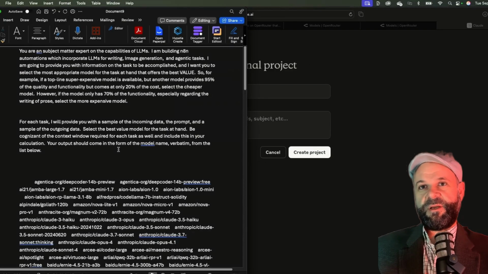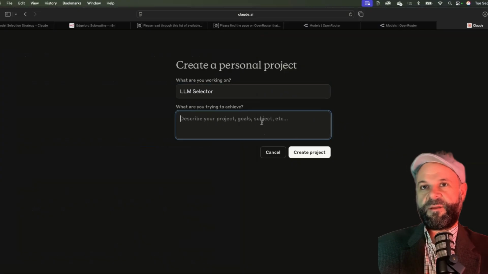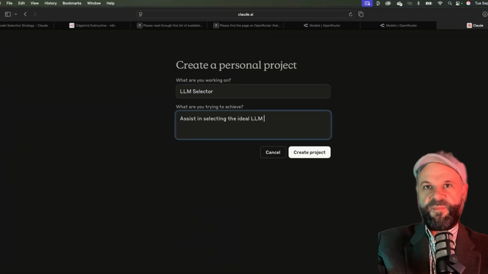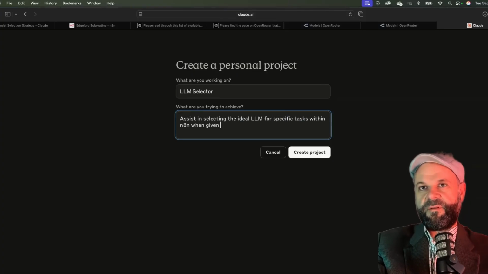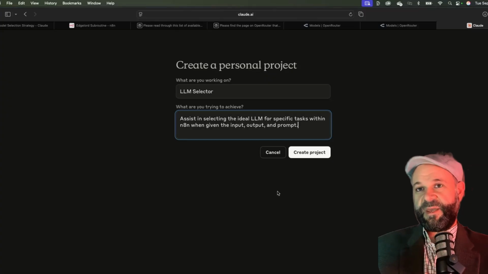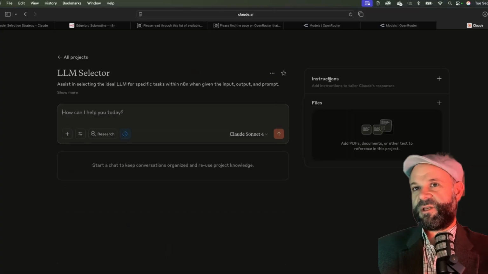Now I've written up a prompt here for the basic project. What are you trying to achieve? Assist in selecting the ideal LLM for specific tasks within N8N when given input, output, and prompt. This is just a basic description. The project instructions are going to go here.